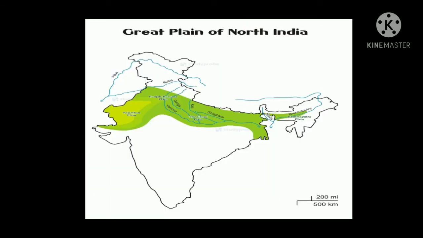The Great Northern Plain is formed of the alluvium brought down by big rivers that originate from the Himalayas like Ganga, Satluj, Yamuna, Brahmaputra, etc., and their tributaries. Mount Everest mountain peak is in Nepal. The Great Northern Plain is a level plain and is fertile with productive soil for agriculture. The northern plain is a flat land and there is more agricultural production, so there is dense population here.